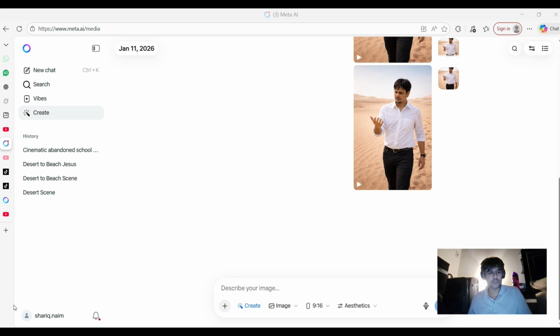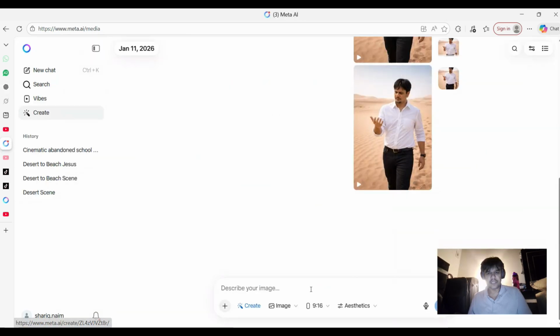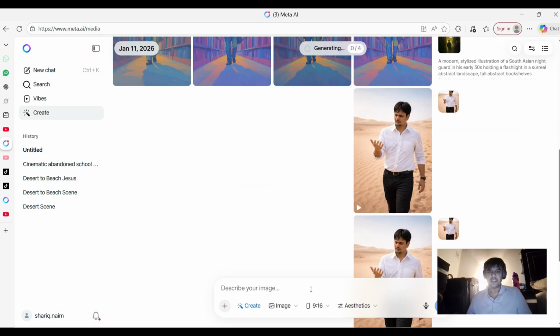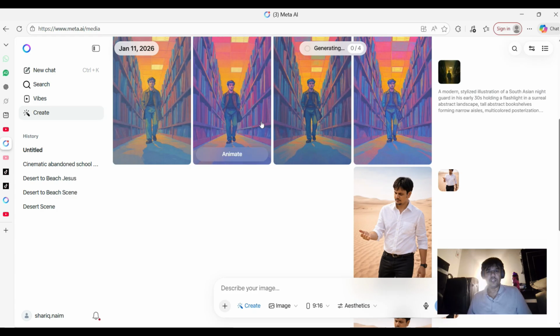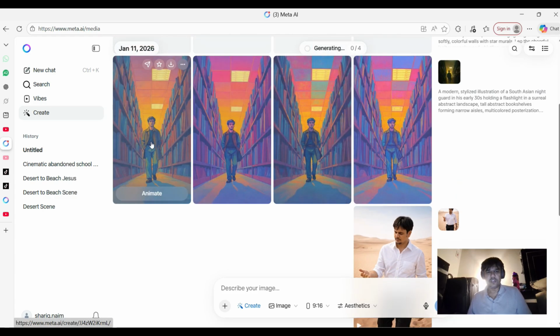Now what you will do here, you will come to your ChatGPT screen and take your first prompt, what we made, copy it from here and paste it here. Okay, just wait now. See, your characters are here very quickly. Now there are 4 options.